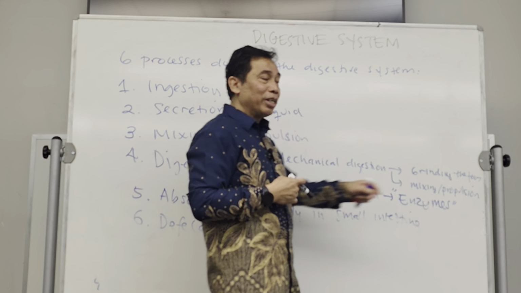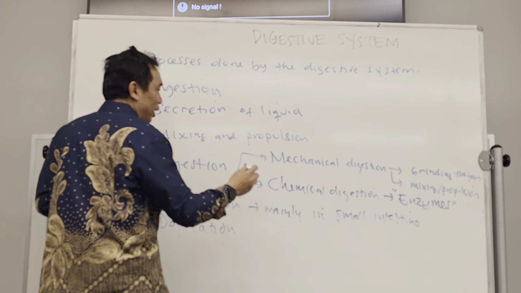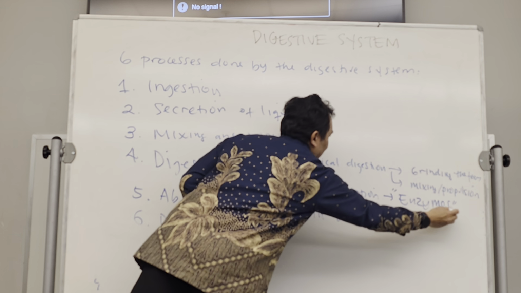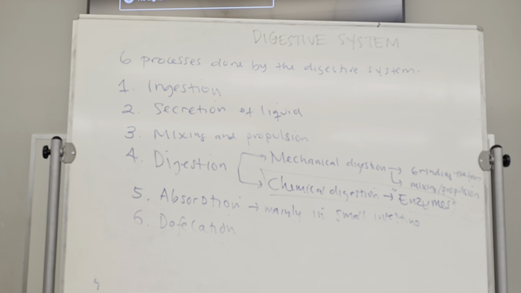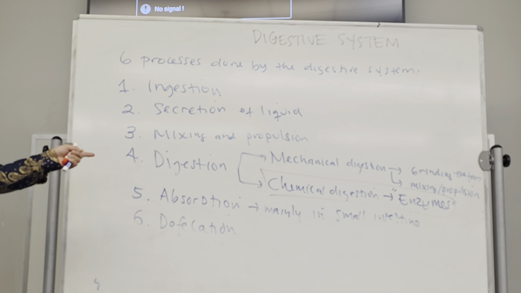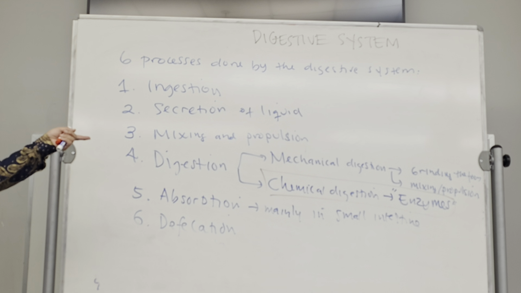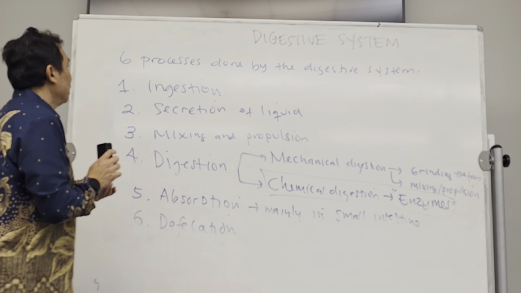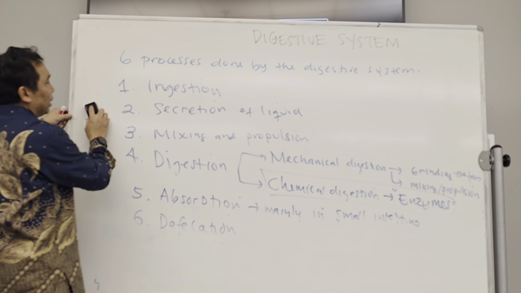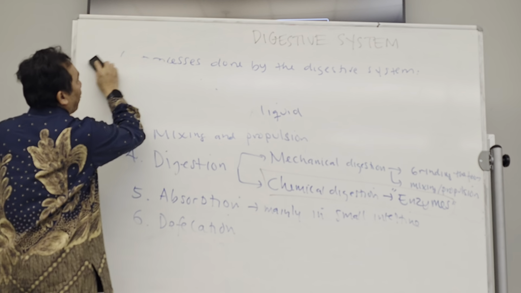The one that is more difficult, and that we need to understand, is the chemical digestion. Therefore, we're going to go through this chemical digestion in each tract and see what enzymes are used for that digestion. Okay? Because enzymes are actually the most important chemicals for this digestion process.